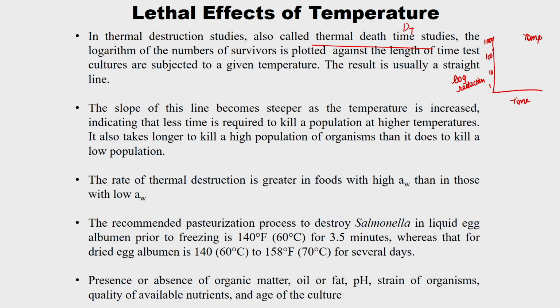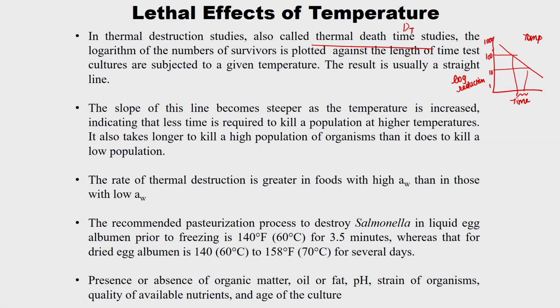Subjected to a given temperature, the result is usually a straight line that we normally get. So this is 1 log reduction, from 100 to 10, and how much time it requires. Actually, we say that it is a straight line, but there are exceptions where we will not get a straight line. The slope of this line becomes steeper as the temperature is increased. For example, if this is around 40 degrees centigrade and I increase to 50, then my line becomes this, because you require very less time, as I already mentioned.